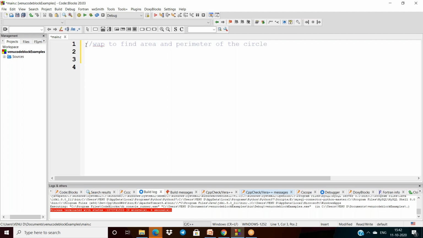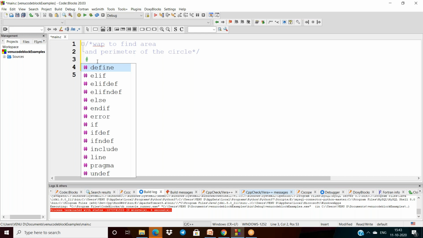The first section I am representing as comments, so that is the documentation section. If I have to represent it in two lines, I write: program to find area and perimeter of the circle. Now it is a comment section, so the documentation section is over. And once the documentation section is finished, what is the next section?